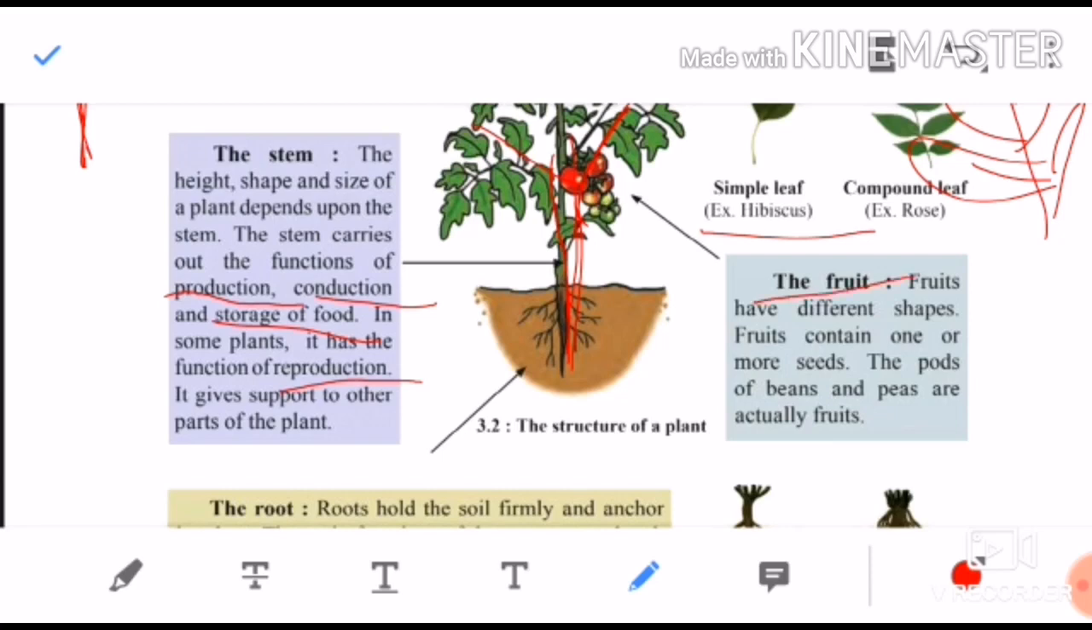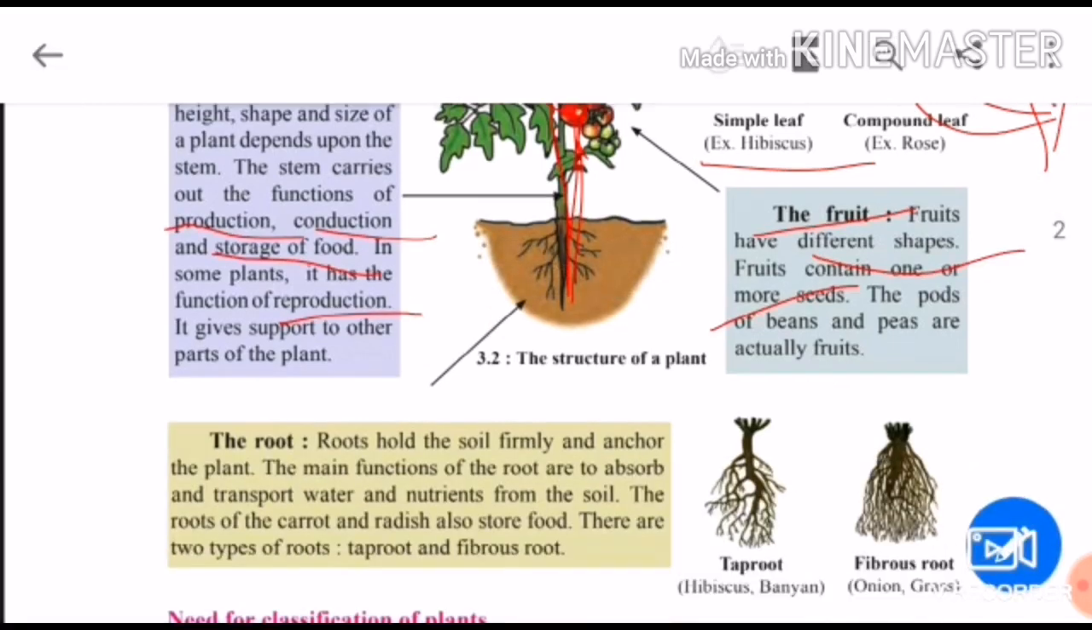Next one is the fruit, children. The fruit have different shapes. Yes or no? Chiku has its own shape, watermelon has its own shape. Different fruits have different shapes. They contain one or more seeds. Some fruit is having only one seed, some are having more seeds. Watermelon contains many seeds, mango contains only one seed. The pods of beans and peas are actually fruits. Children, green peas you have seen, beans you have seen, green color, okay, they are also actually fruits. Now children, next part we are going to study about fruit.